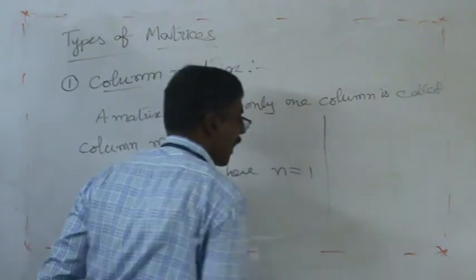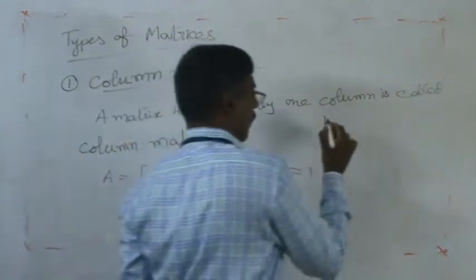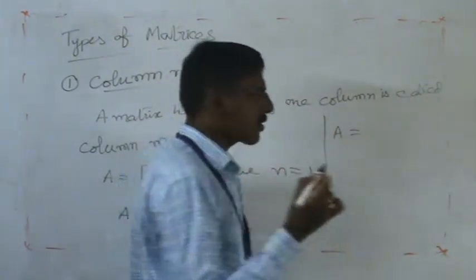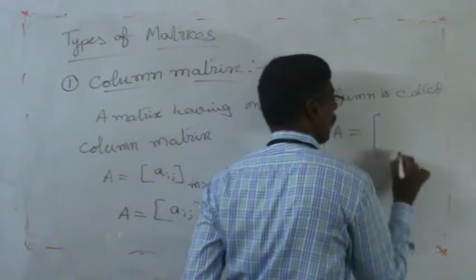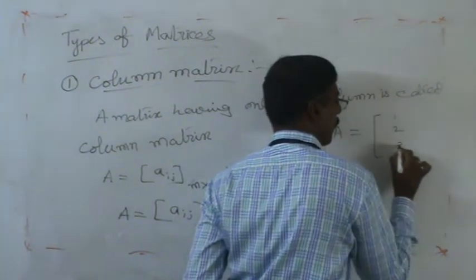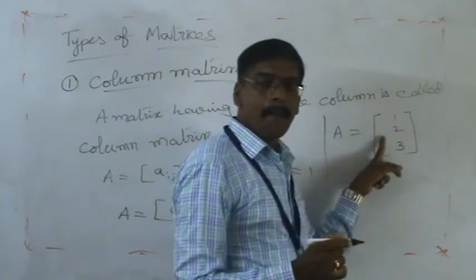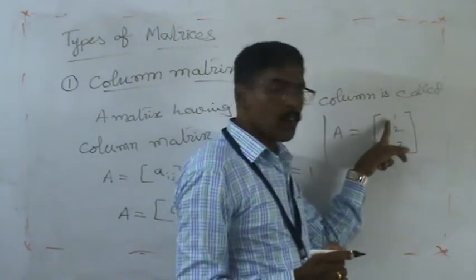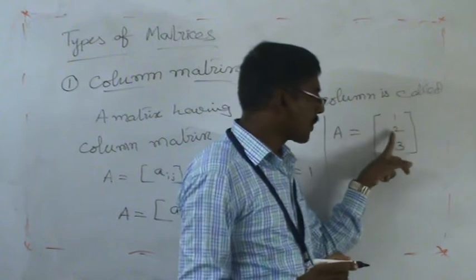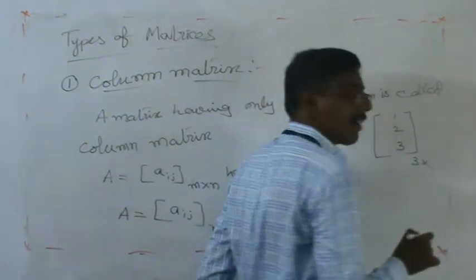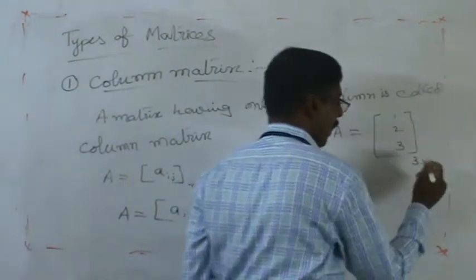For example, a column matrix A has some rows, but the column should be only 1: entries 1, 2, 3. In this example the number of rows is 3, first row, second row, third row, and only one column.